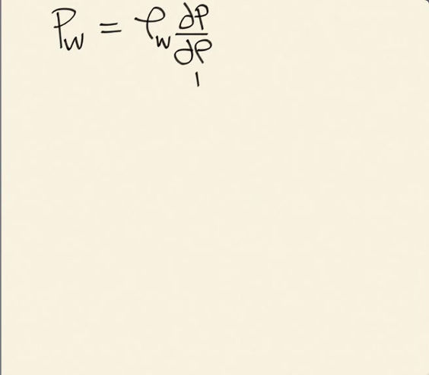And this is the thing we don't know. So we can just make a definition. And usually we write it this way. We introduce the following. We say that's equal to rho naught over rho w over rho naught times a coefficient called the bulk modulus B. So bulk modulus B over rho naught is exactly this derivative.